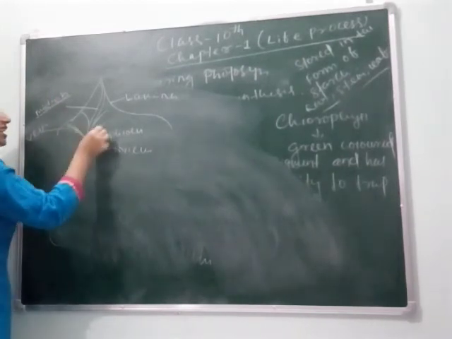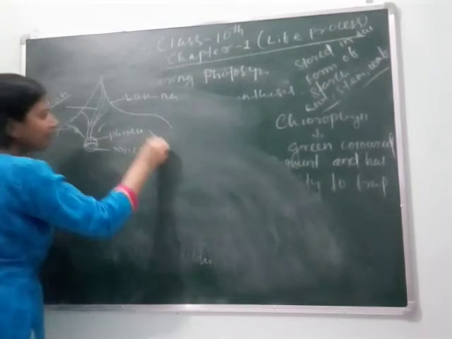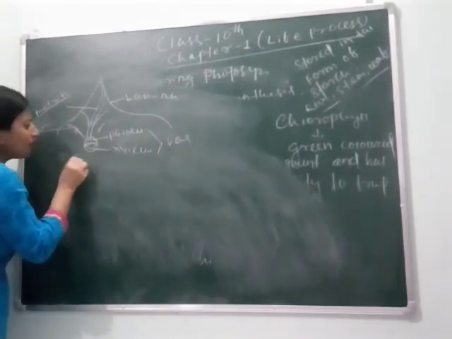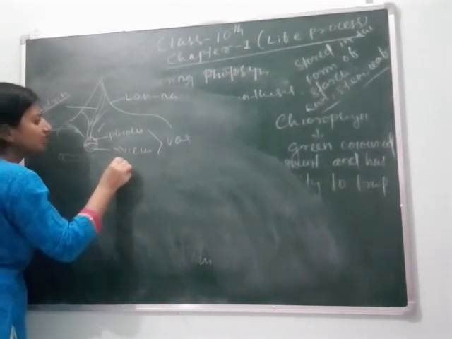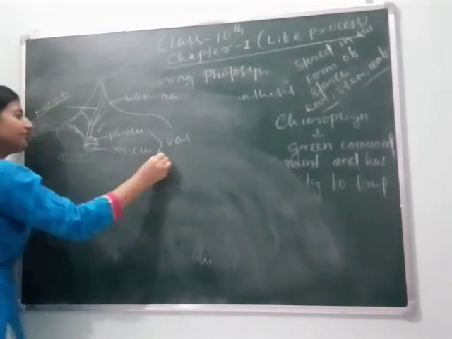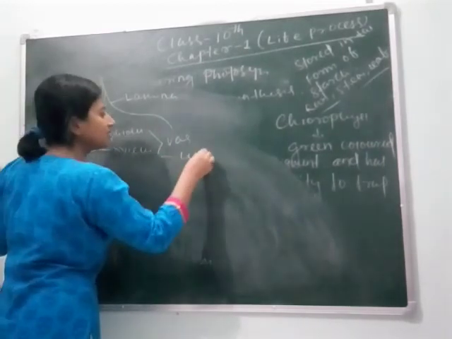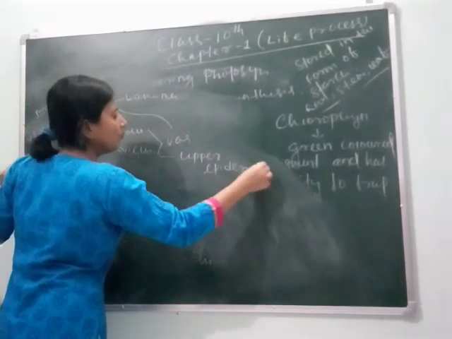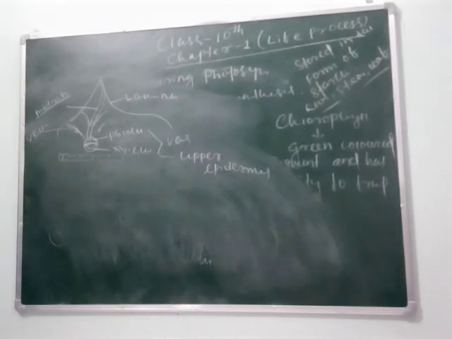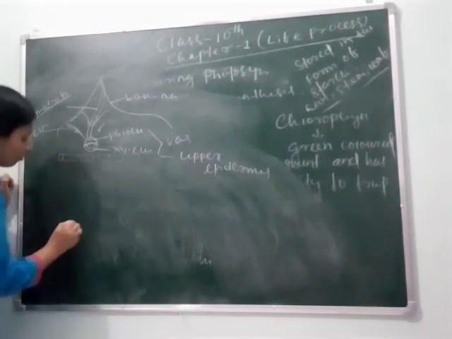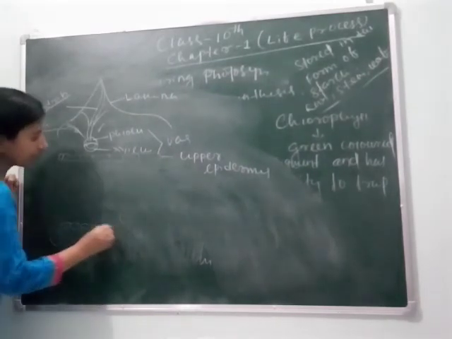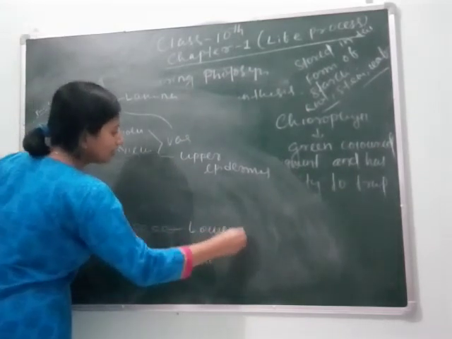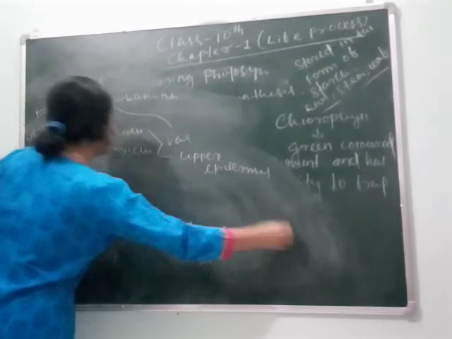In the veins and in the midrib, we know that vascular bundles are found. The upper part of the leaf is called the upper epidermis, and the lower part of the leaf is called the lower epidermis.